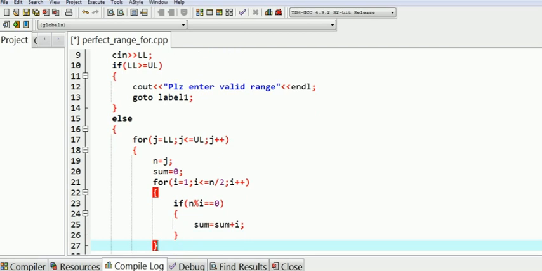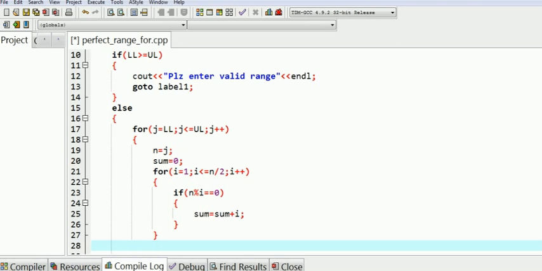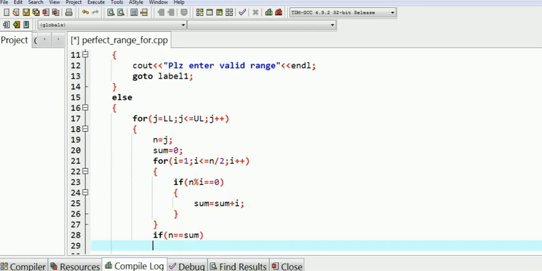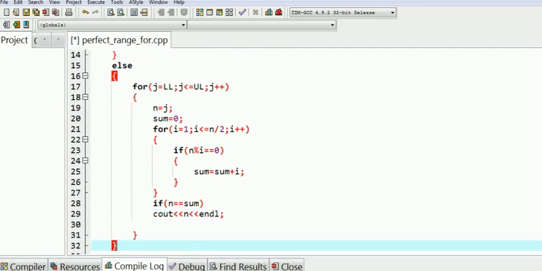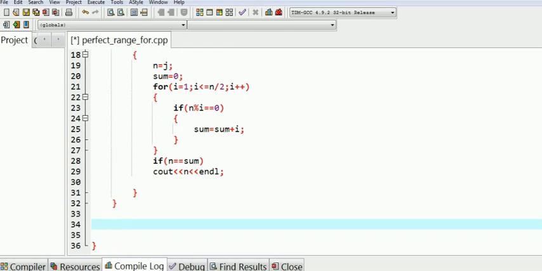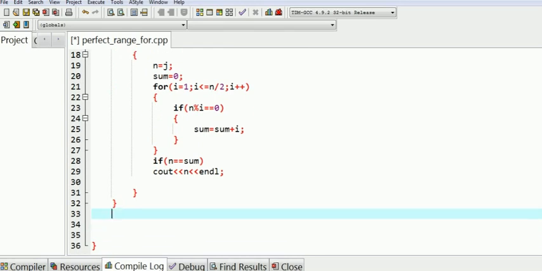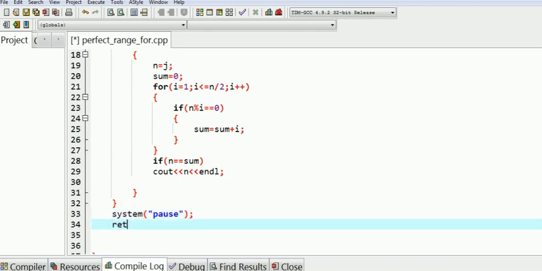Now check whether n is a perfect number, that is n is equal to the sum of its factors stored in variable sum. Then display the number to the user if n is equal to sum. System pause and return 0 within the body of the main function.